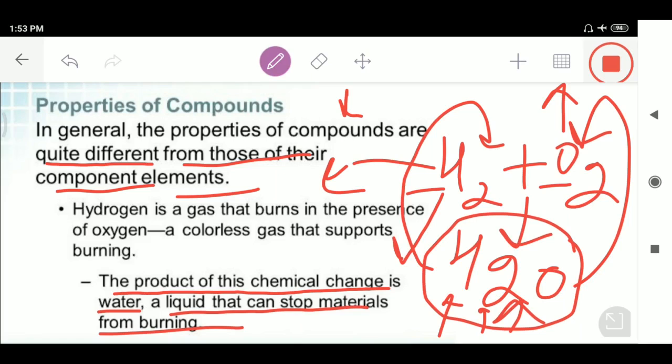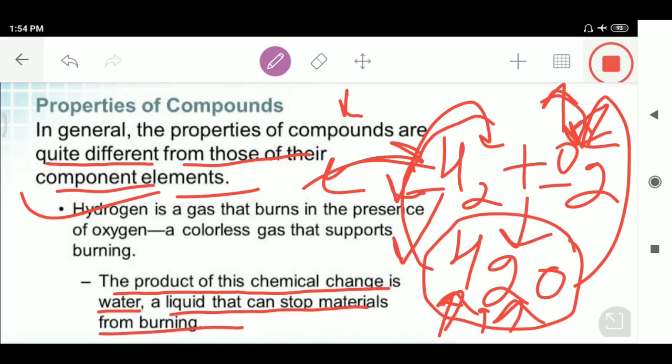So the first property regarding compounds is that in general the properties of compounds are quite different from those of their component elements. These are the component elements, hydrogen and oxygen. This water molecule gets formed, and this water molecule is having entirely different properties than that of hydrogen and that of oxygen. This actually supports our statement that the properties of compounds are quite different from those of component elements. For example, this hydrogen is a gas, it burns in presence of oxygen. That means this hydrogen is having entirely different properties than that of oxygen, and this oxygen is having entirely different properties than that of hydrogen, and this water molecule is having entirely different properties from oxygen and hydrogen.